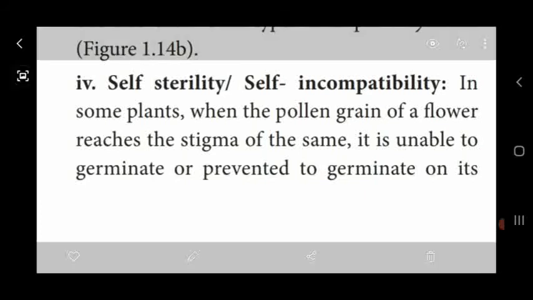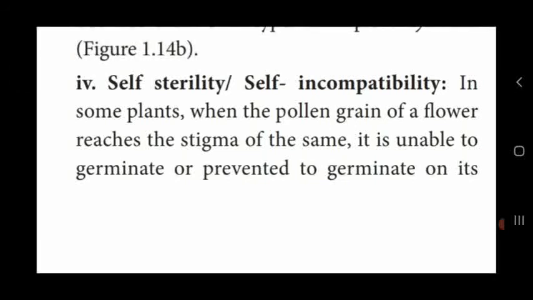That is said to be incompatibility or self-sterility. The pollen grains are unable to germinate once they reach the stigma of a gynoecium. That capacity is incapable, unable to germinate. So that's why it is named self-sterility or incompatibility.